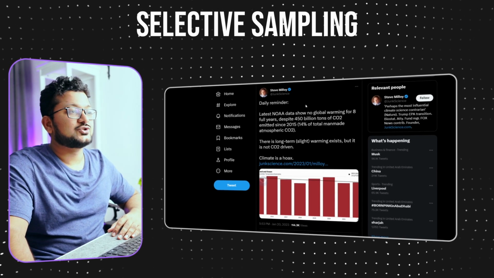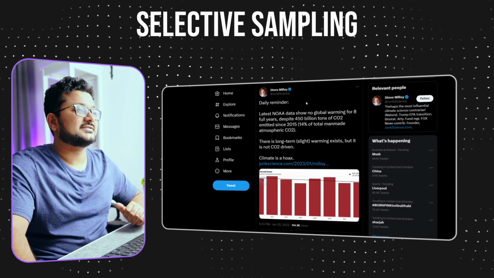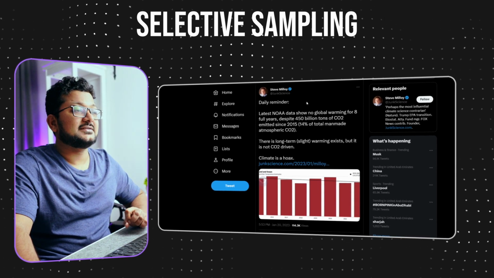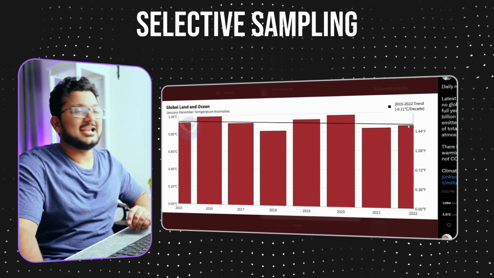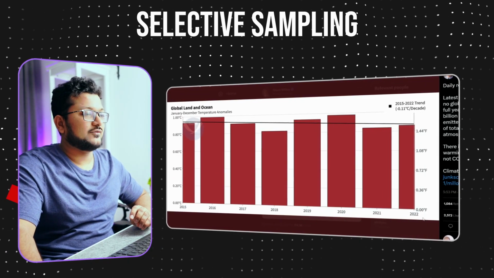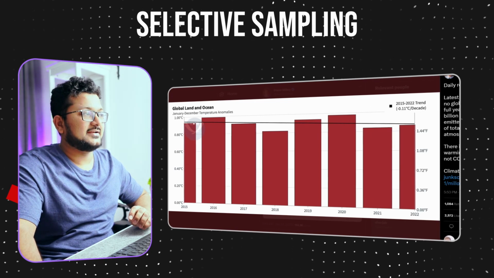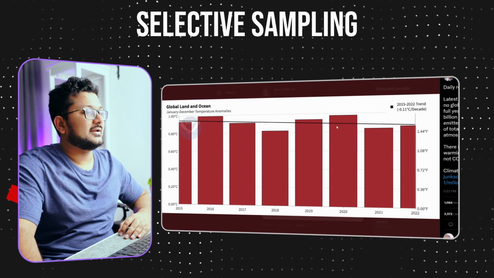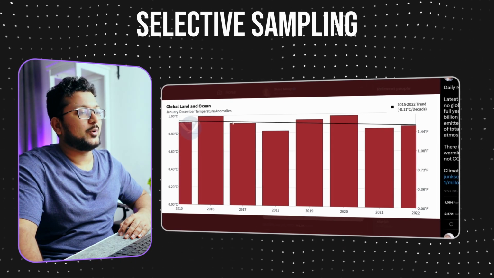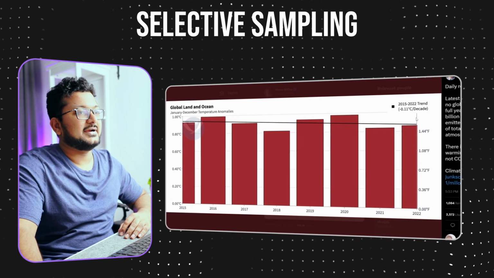Latest NOAA data shows no global warming for 8 years despite 450 billion tons of CO2 emitted since 2015. Looking at the graph, the claim that he makes is true. If we look from 2015 to 2022, it does look like there has been a downward trend, not a global warming but a global cooling of 0.11 degrees per decade.